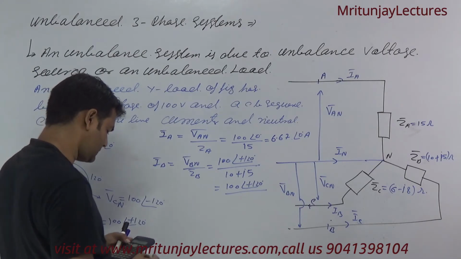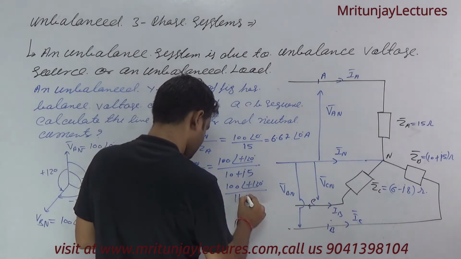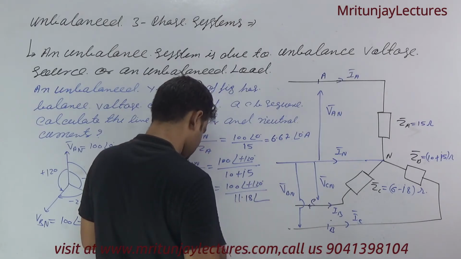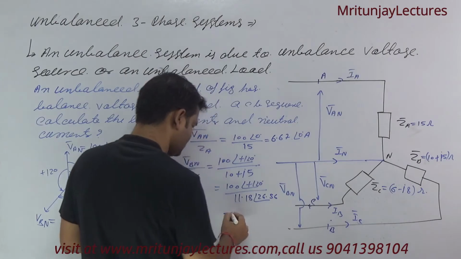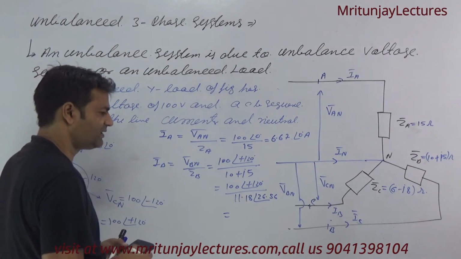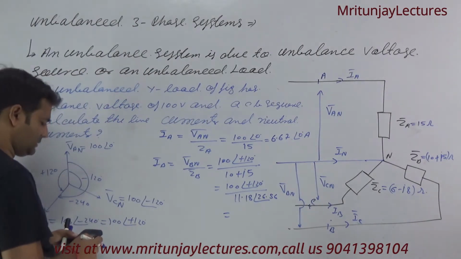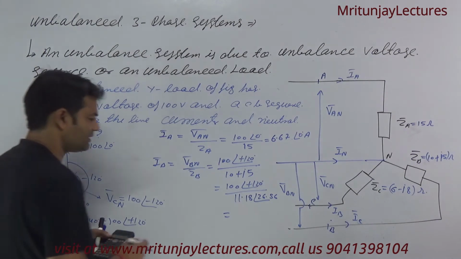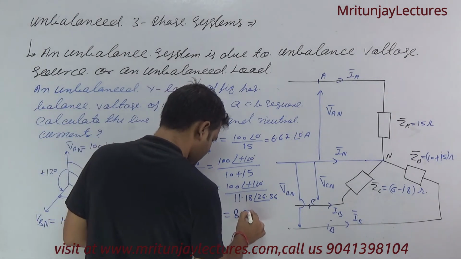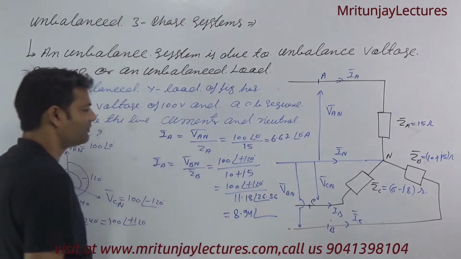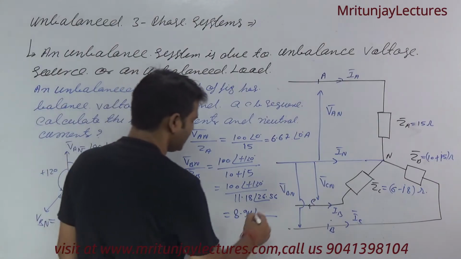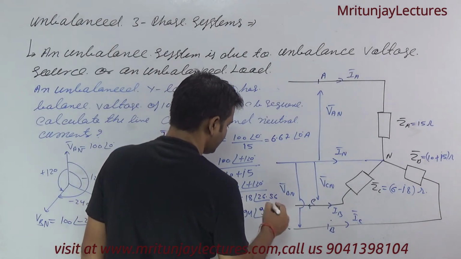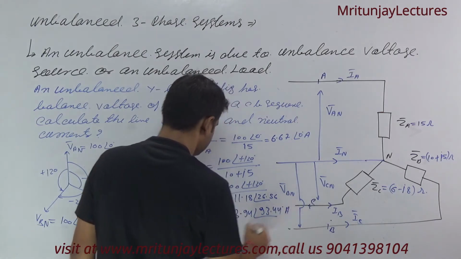This is written as 11.18 at the angle 26.56. Clear or not? If this is divided, we got 8.94 at the angle 120 minus 26.56. So we got 8.94 at the angle 93.44 ampere. That is Ib.